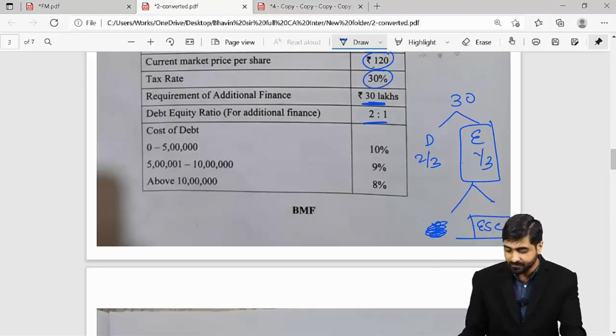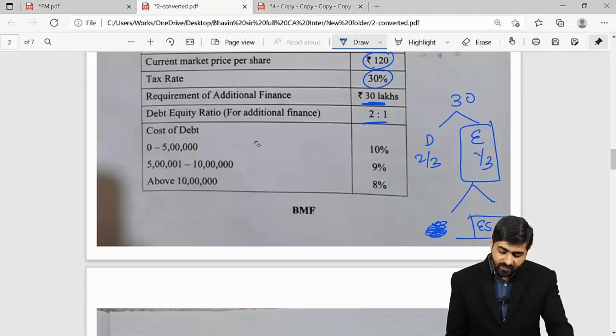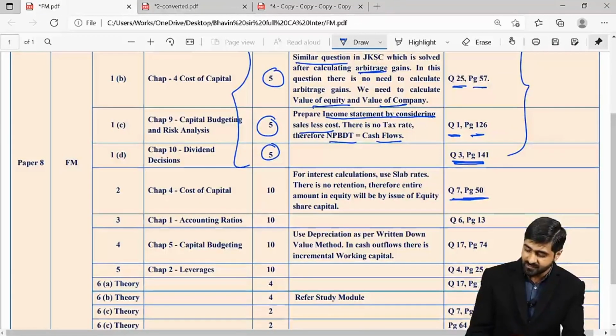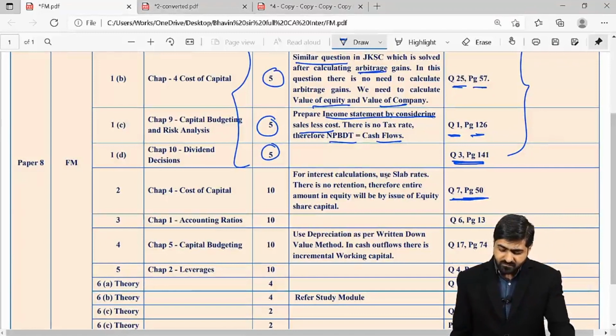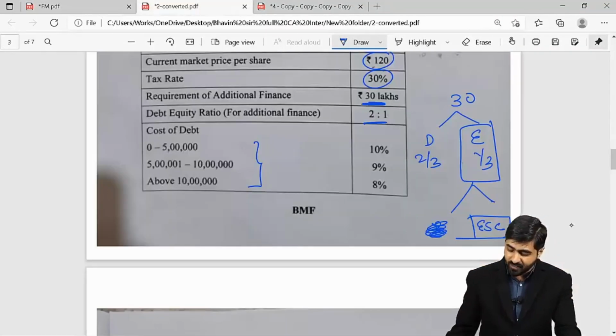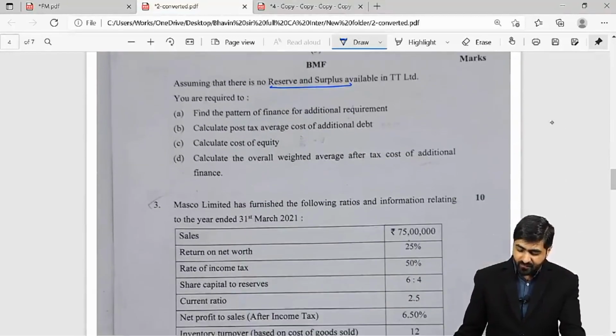And here the cost of debt is, guys, by way of your slab rate system, which we have also done in your JK Shah Classes. So interest calculation is using your slab rates and there is no retention, only this thing was modified in the paper. So this was also for 10 marks and you had to calculate the following 4 things.